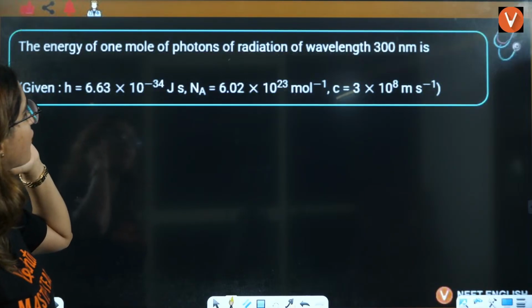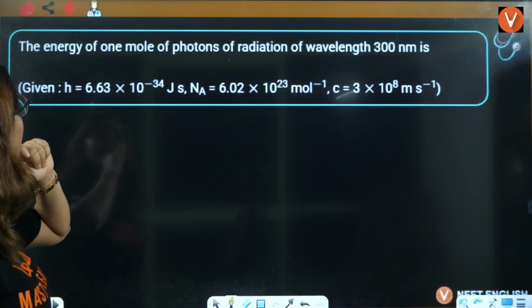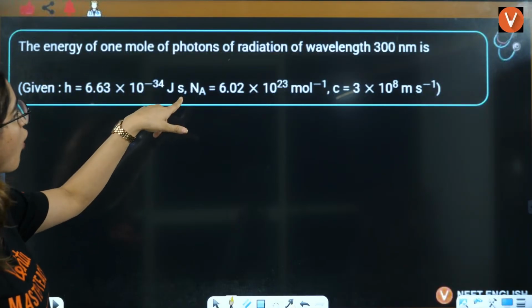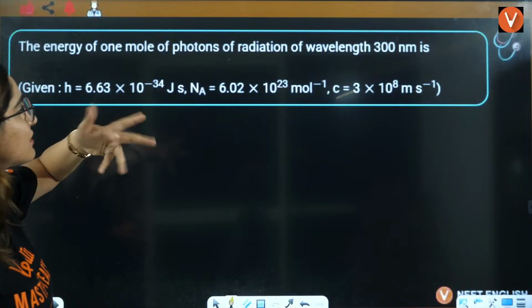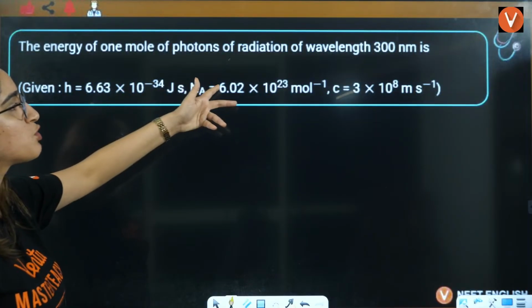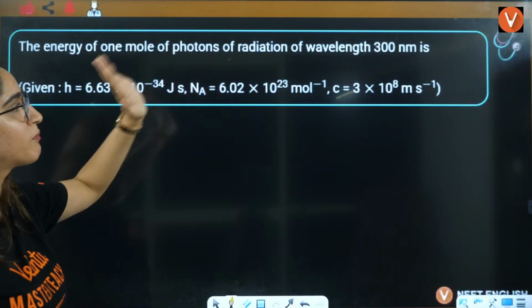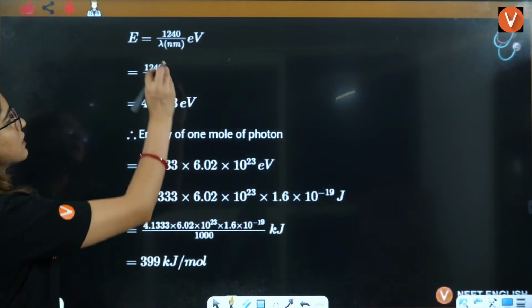Isn't it the same thing? Energy of 1 mole of photons of radiation of wavelength. This is simple. This is E is equals to hc by lambda and multiplied by Avogadro's number. You will get your answer, right?